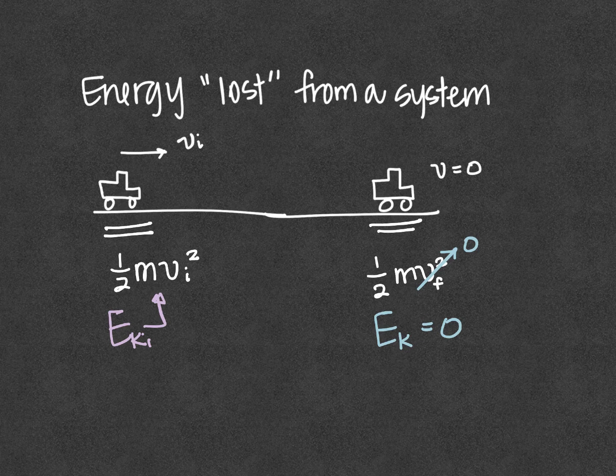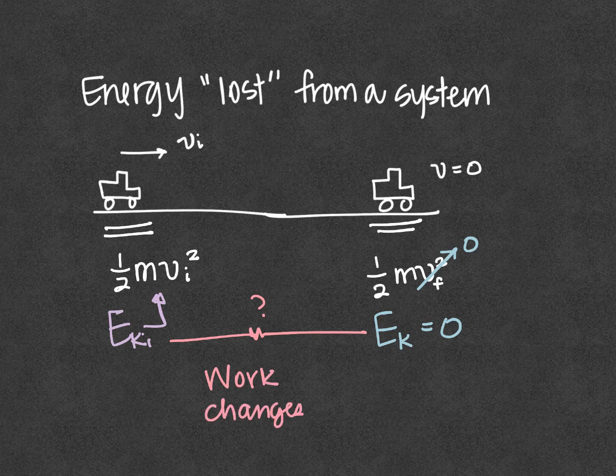So what causes this change to occur? This change is caused by work. Work changes energy. Remember, work is equal to a change in kinetic energy.